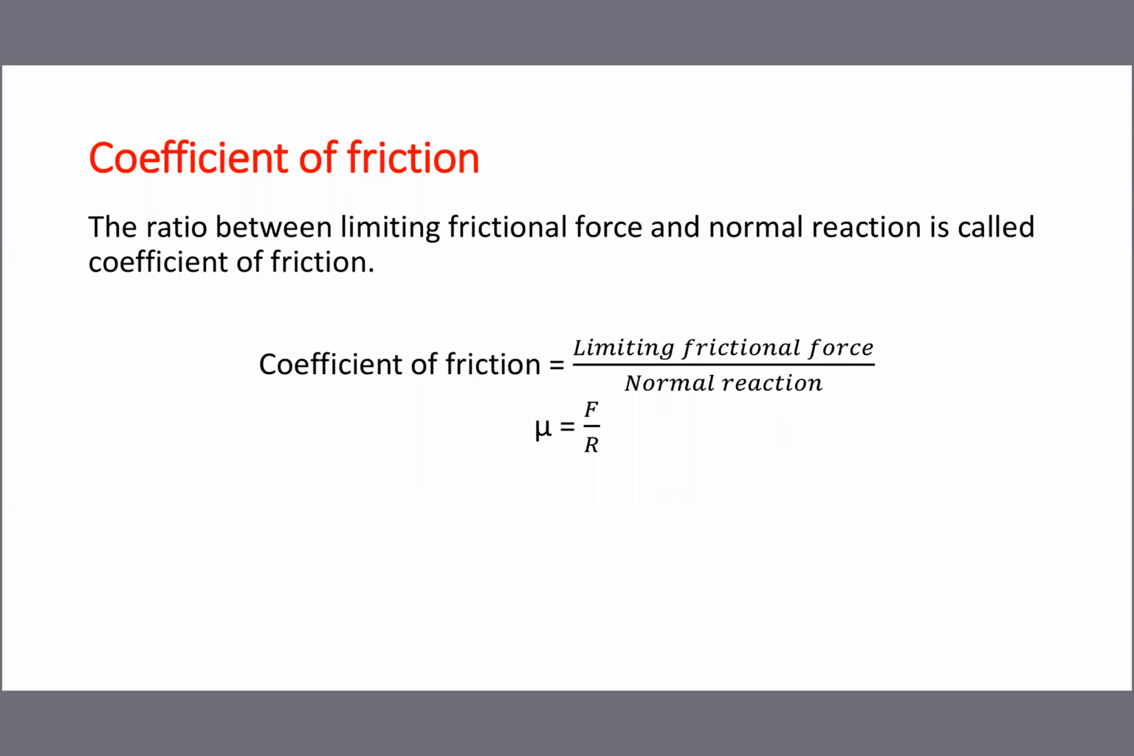Keep the formula in mind. While doing problems, I will explain. Mu is equal to F divided by R. Mu means coefficient of friction. F means limiting friction. R means the normal reaction. Coefficient of friction has no units.